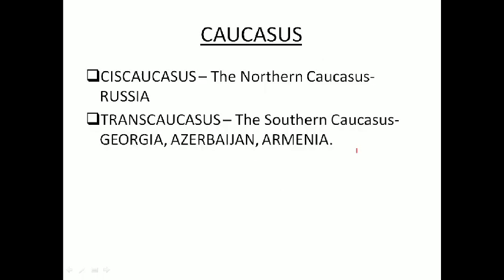Now what is this Caucasus? The Caucasus forms the boundary between Eastern Europe and Western Asia. These are mountains. This Caucasus region is further divided into Ciscaucasus, that is the northern Caucasus, where you will mainly find Russia. Whereas Transcaucasus is the southern Caucasus region, where we mainly find Georgia, Azerbaijan, Armenia to the south of these mountains.